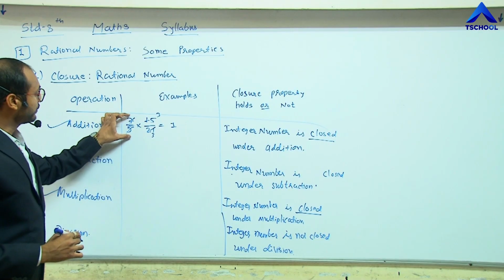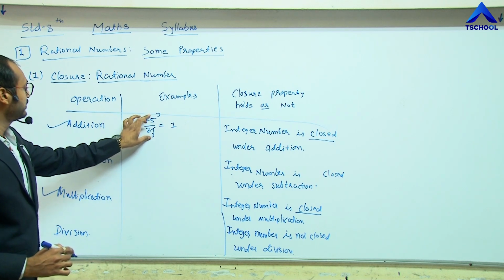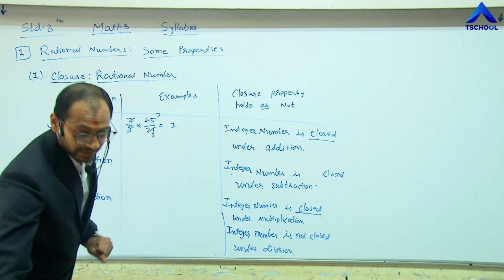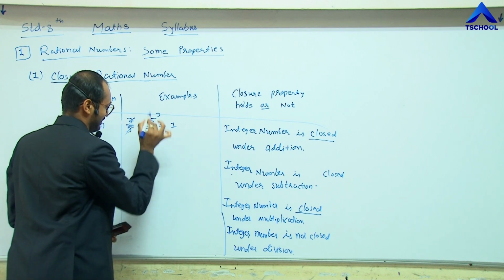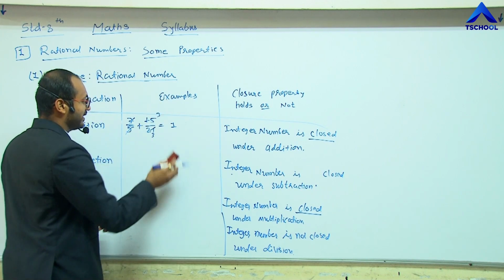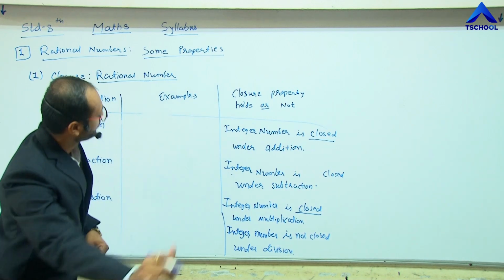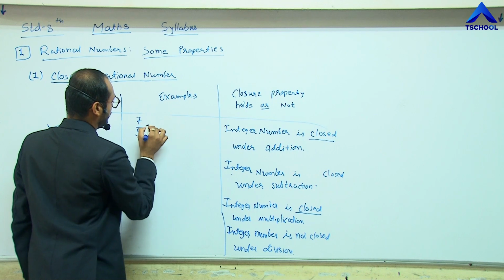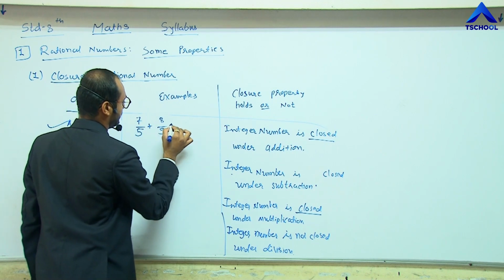So here this is a rational number, this is also a rational number. But we should check for the addition, so we cannot solve this this way. So 7 by 5 plus 8 by 9.